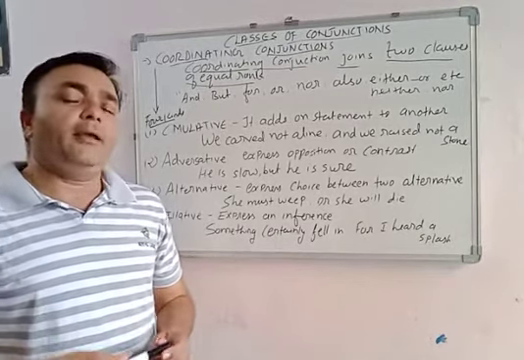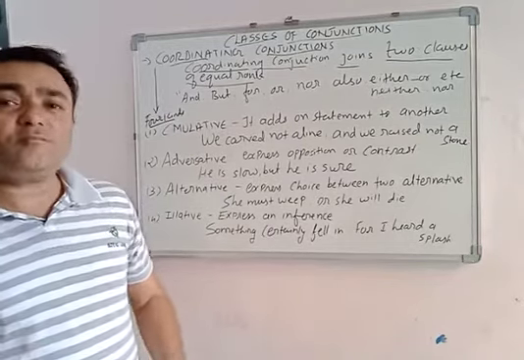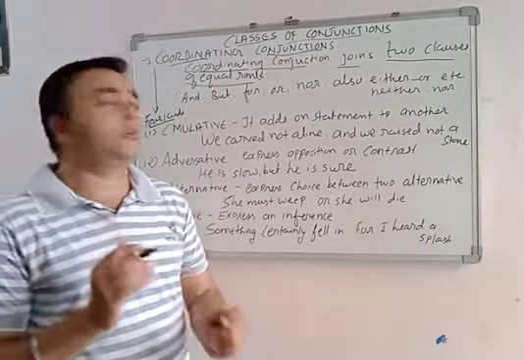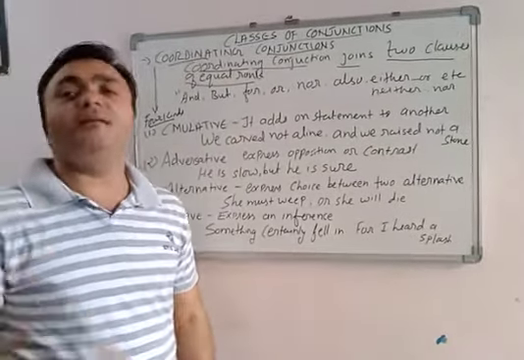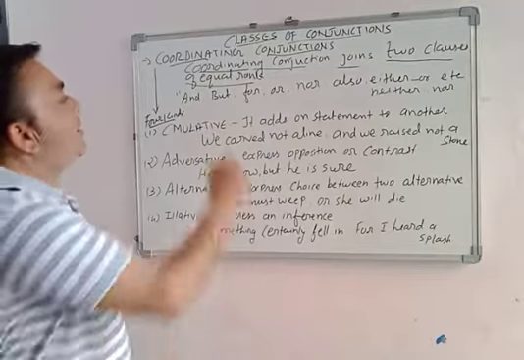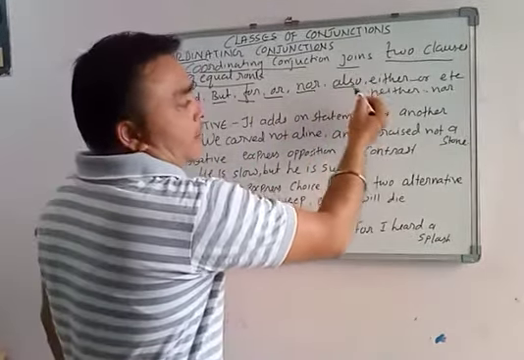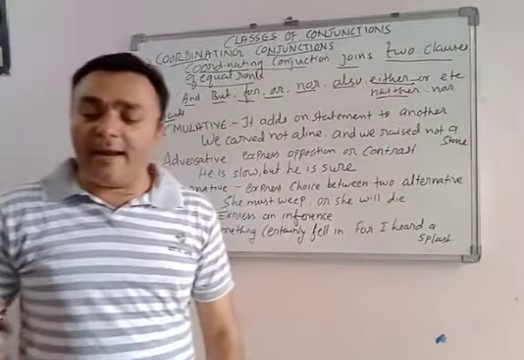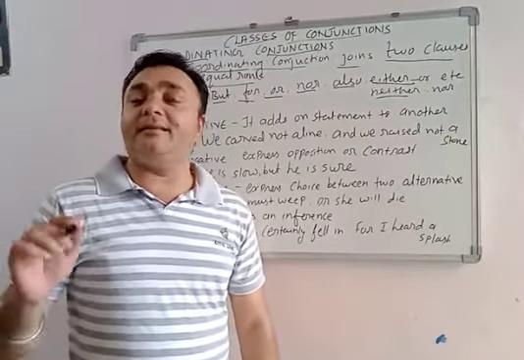So going through that, let us see which are the coordinating conjunctions, how we can use them, and which words come in coordinating conjunctions. They are and, but, for, or, nor, and also either-or, neither-nor, etc. According to the condition, we use these.